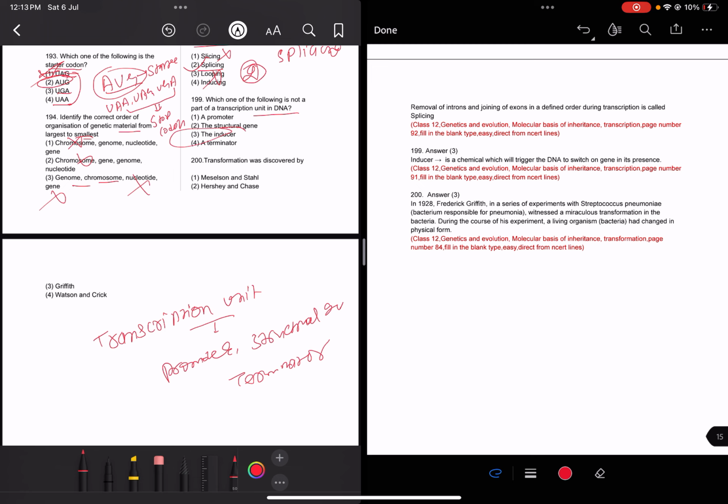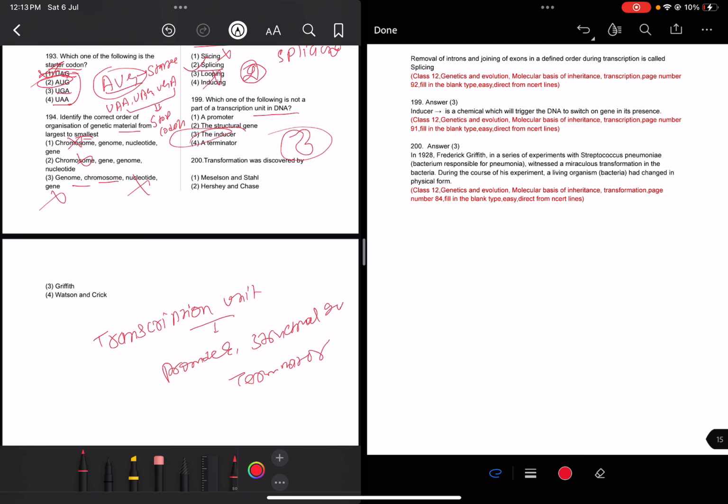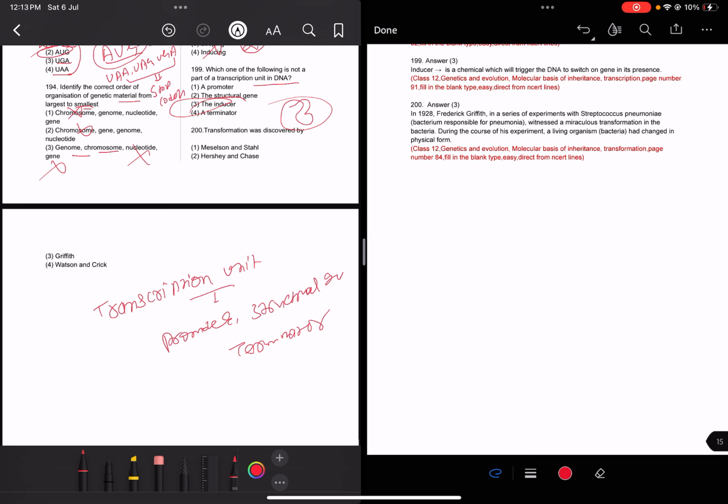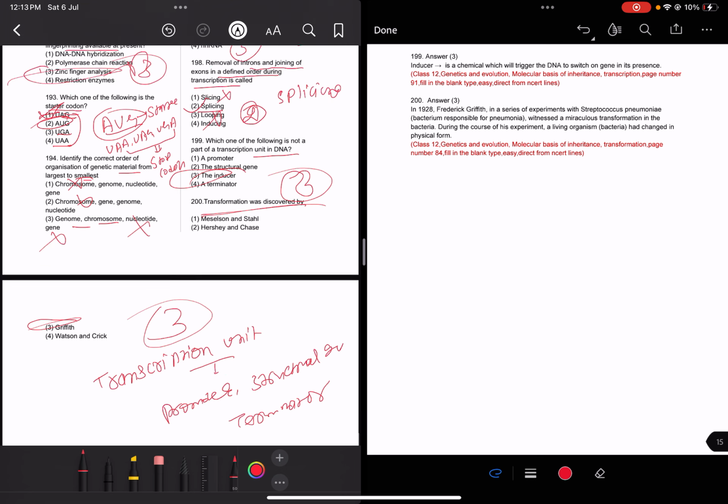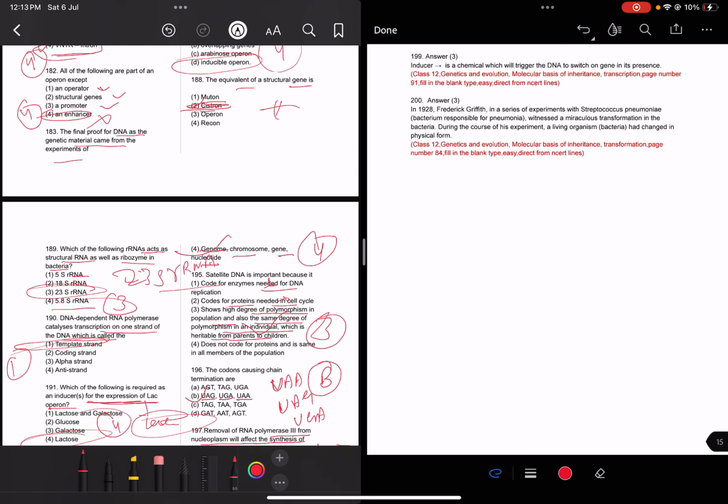There will be no inducer, so the answer is 3. An inducer is a chemical that triggers the DNA to switch on a gene in its presence. Transformation was discovered by Griffith, in the Griffith experiment. Read carefully, do well, all the best.